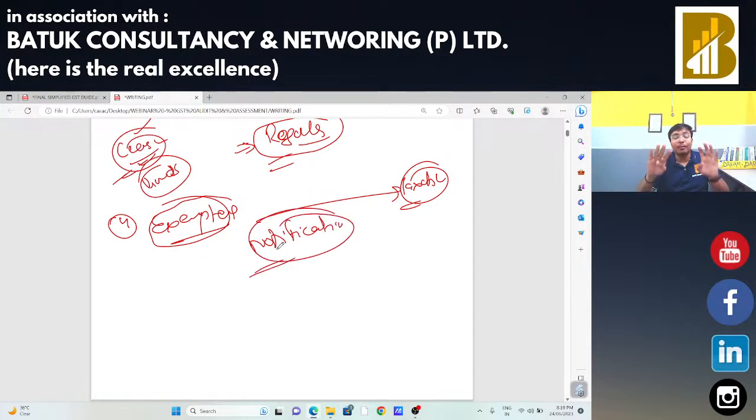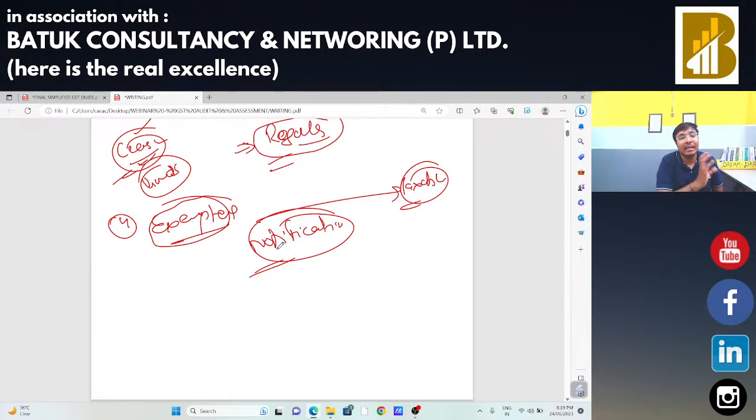So अभी तक हम लोगों ने चार सिचुएशन डिस्कस करी. First, when my turnover crossed the limit and I am going to apply for the GST registration, from the date of liability I am eligible to take the input tax credit. Second, I am going to take the registration on voluntary basis; in that case, from the date of grant of registration, whatever goods I have, I am eligible to claim the input tax credit. Third situation, composition to taxable person. When the person ceases under composition scheme, that date, whatever goods are available in the hand of that person, he is eligible to claim the tax credit.